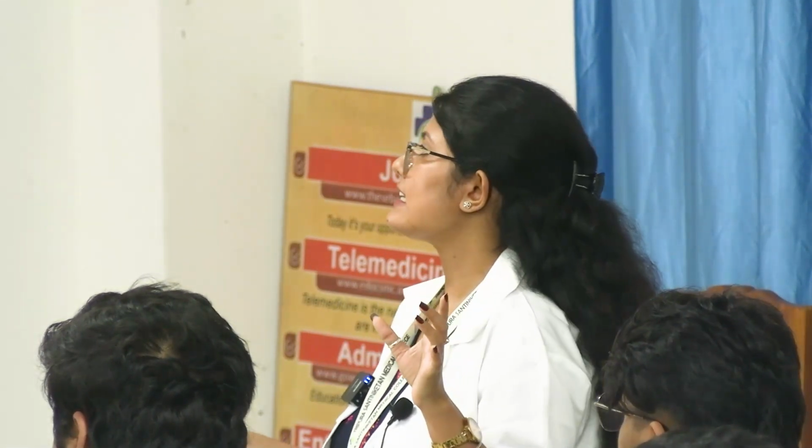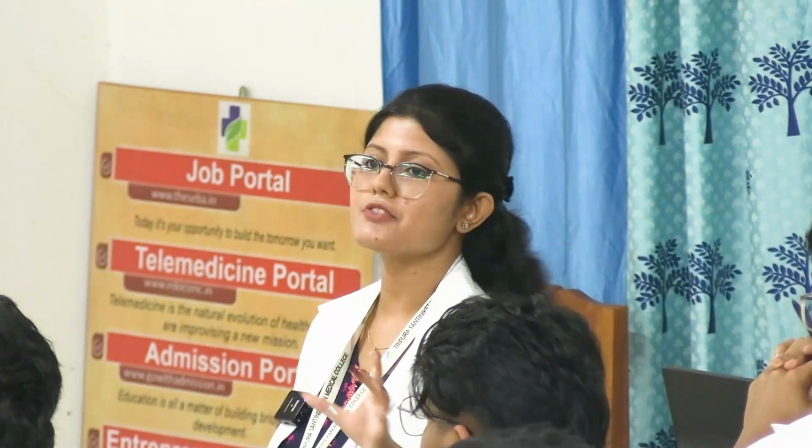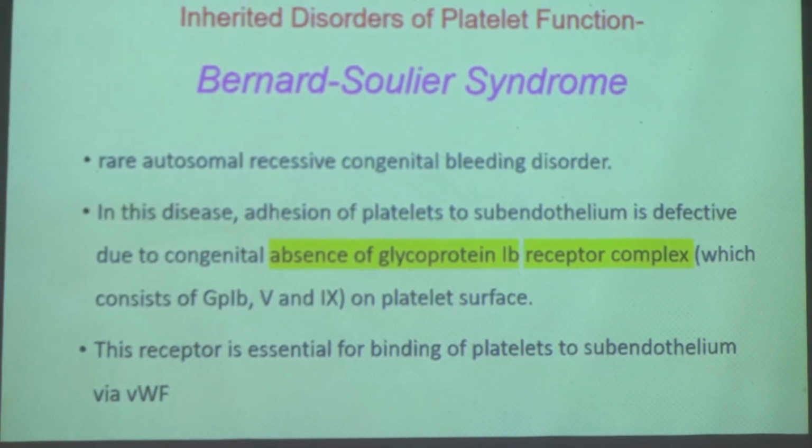You just have to remember the name of the receptor which is affected in Bernard-Soulier and then Glanzmann's thrombasthenia, because the examiner will ask you only this: the 2 diseases and the receptor which is affected. So the receptor is glycoprotein 1b. Okay, sit. So is it an adhesion disorder or aggregation disorder?